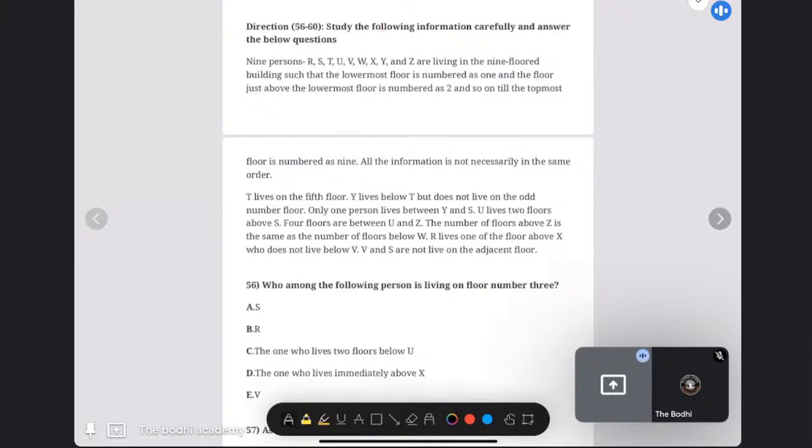And many people must have given the JSO paper yesterday. So in one class we will discuss the question paper of JSO also, a few questions. So you can submit the number of questions or which question is difficult for you, so that we can discuss the same in one of the live classes.